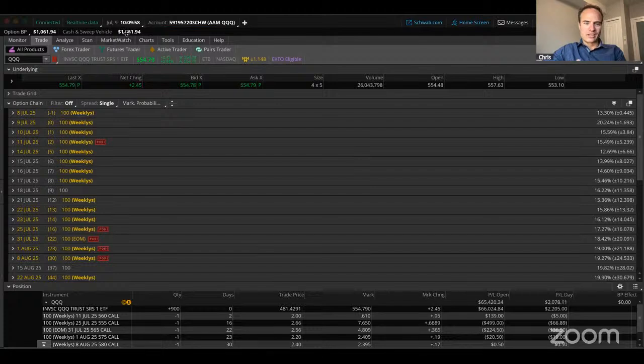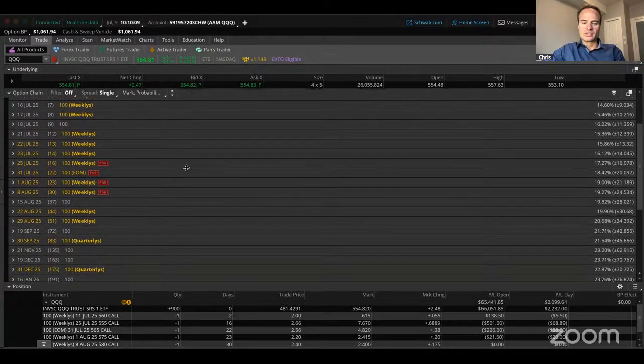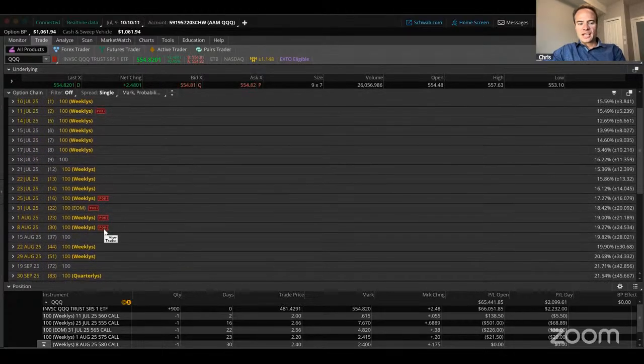But on Thinkorswim, it doesn't show what you have in a bond. So what we do at Abundance Asset Management is we put the bulk of our cash in a bond, which is going to earn us interest. And we use that cash to sell puts as well.